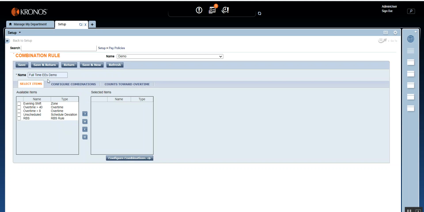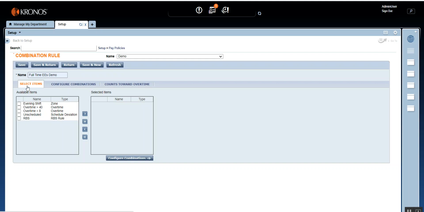This is the combination rule, and there are 3 tabs, as you can see. The first one is select items. A while ago I showed you there are 4 premium pay situations, which you will see here in the selected items: zone, overtime, schedule deviation, and rest between the shift as well. I have separately created videos for each of these. Day 11 was zone, overtime we covered in day 10, and rest between shift we created a video on day number 9. So you can follow all that if you haven't had a chance to go through it.